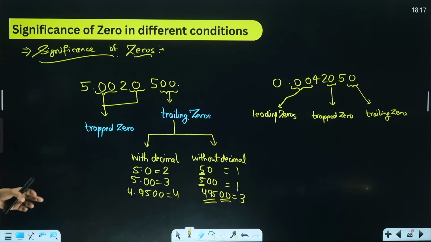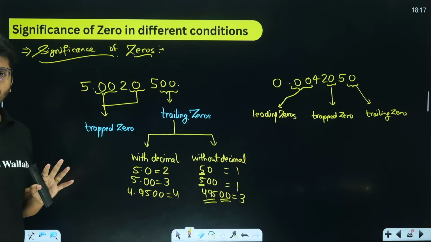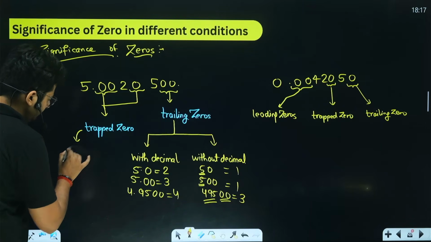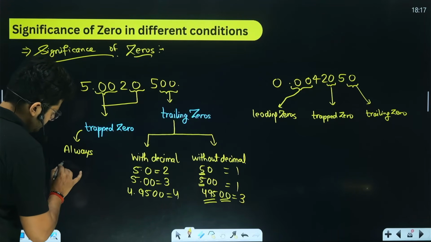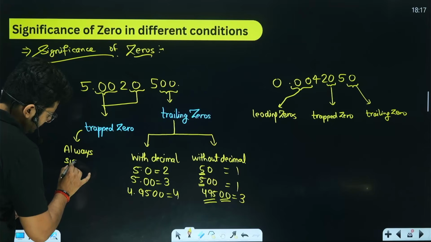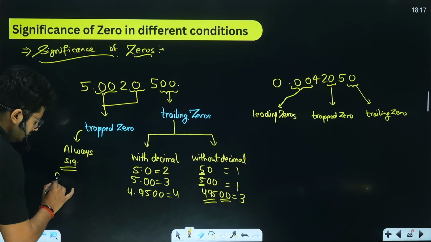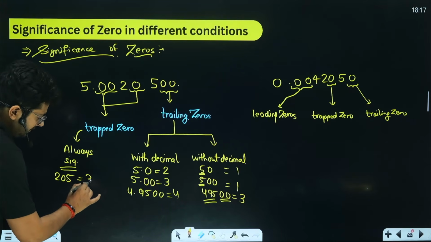Okay. Now, you have the trapped zero. Trapped zeros are always going to be significant. So if I have 205, this 0 is a trapped 0, and we have 3 significant figures.